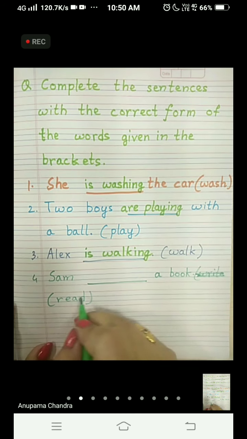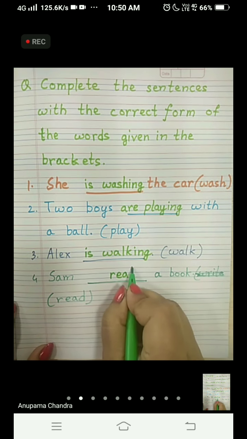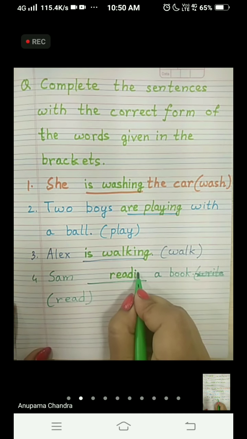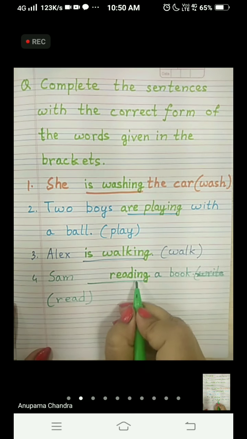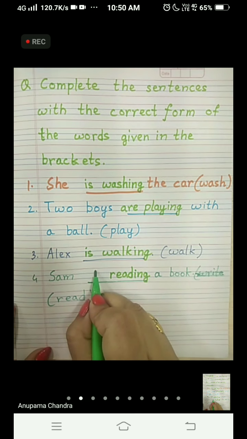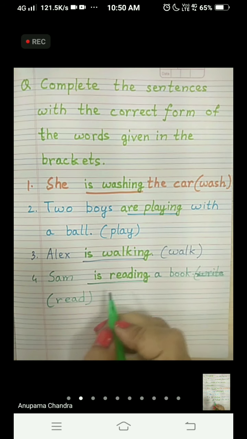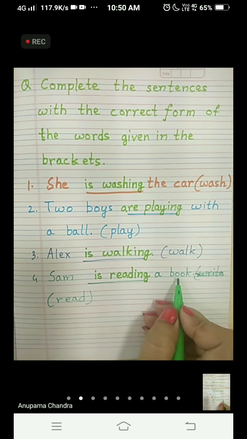So the correct answer is, see children, first we write read, R-E-A-D. After that we have to add I-N-G, so read becomes reading. And before that we have to add one word, is. Sam is reading a book.